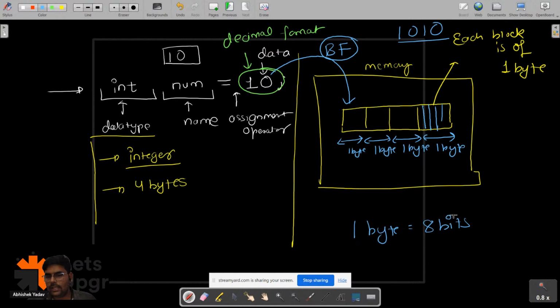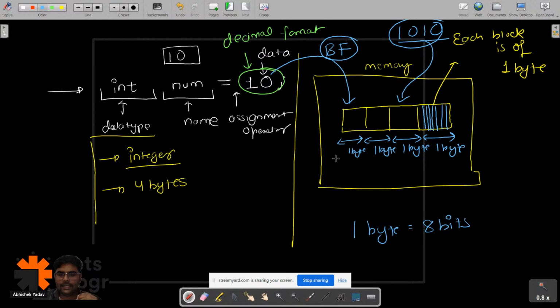Like this, there will be 8 partitions, 1 2 3 4 5 6 7 8. So like this there will be 8 partitions, 8 bits, right, everyone? And this data 10, that is the binary format data, will get stored inside the memory block. Everyone is clear? Yes or no? Please write in the chat if it is clear till this point.